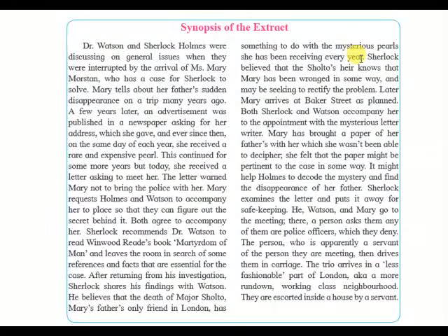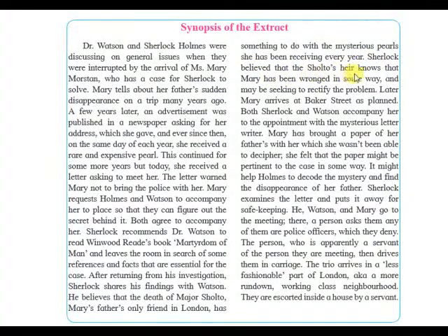So in the entire process, when she finds that a letter comes to her saying that you have to come alone and meet, she goes to Sherlock and Watson. Then Sherlock just tells Watson that you read this particular kind of book. Until then, I'll find some more references for this case. He does some research work on it, and finally he comes with all his findings, and he says, see Watson, Mary's father's only friend, that is Major Sholto, has something to do with these mysterious pearls. Means they are trying to do something or they are trying to hide something.